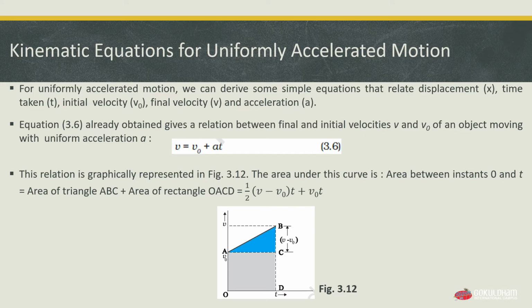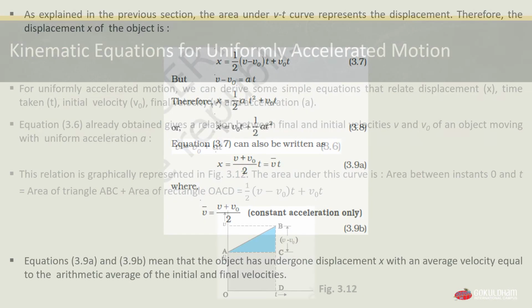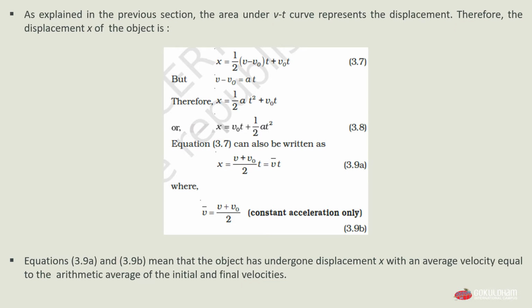You can see the triangle and the rectangle in the figure, and that is equal to 1/2 multiplied by (v minus v0), where v minus v0 means final velocity minus initial velocity, multiplied by t, plus v0t, where t is the time taken and v0 is our initial velocity. As explained in the previous section, the area under the v-t curve represents the displacement, and therefore the displacement x of the object is x equals 1/2 multiplied by (v minus v0) multiplied by t plus v0t, which is our equation 3.7.